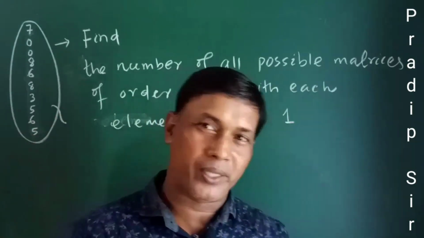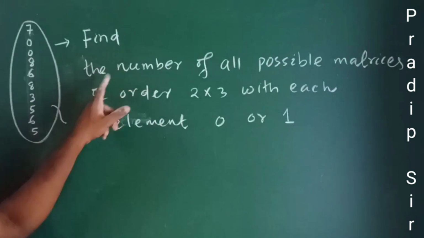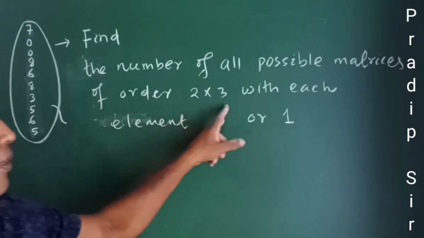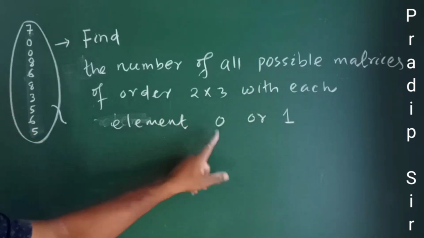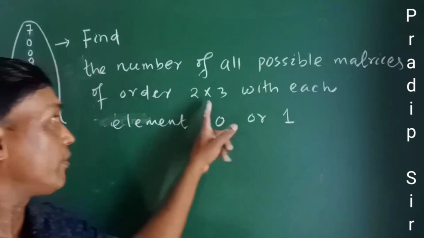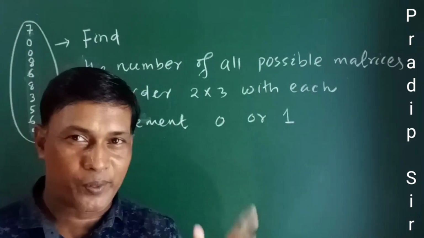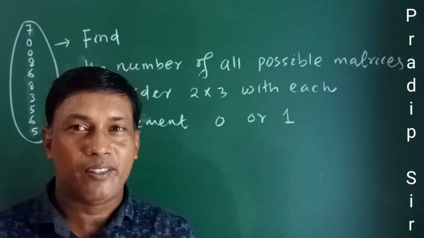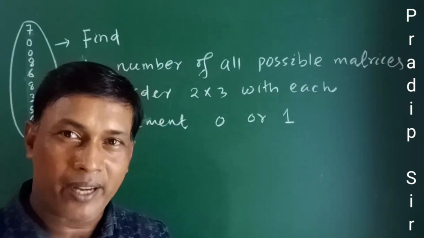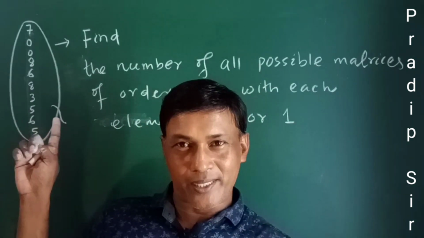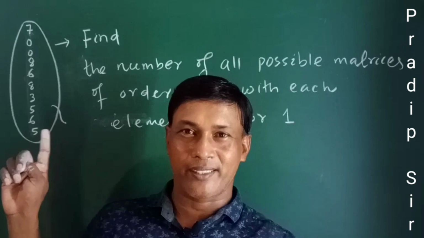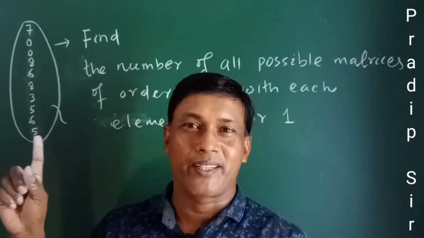One important question for you is to find the number of all possible matrices of order 2 cross 3 with each element 0 or 1. You have to use 0 or 1 to form a 2 cross 3 matrix, and tell me what is the total number of possible matrices. If you find it, then comment on this question. If you want to know the answer, also comment on the question to get the answer.